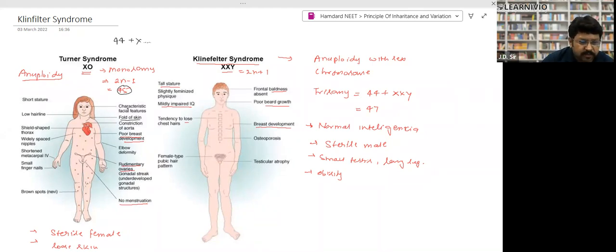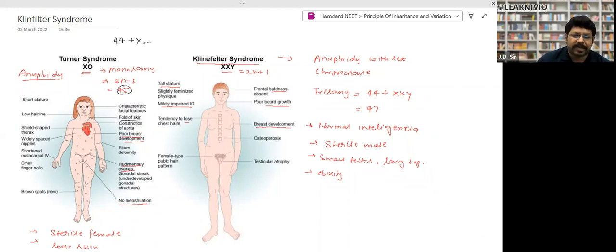There will be folded skin at the neck, right? First important thing. Poor breast development, right? And rudimentary ovary development, no menstrual cycle, right? It will be a sterile female. That is Turner syndrome.